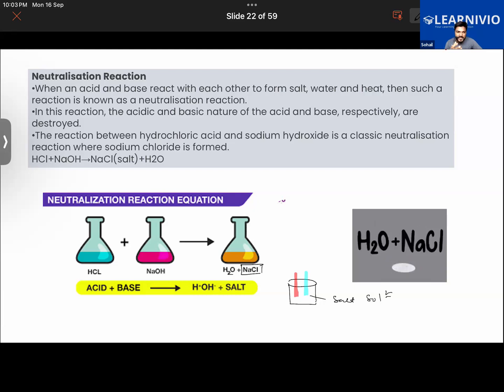Anyways, Abu Bakr and Priyanka, you guys still haven't answered this question. At least one example I'm expecting from both of you. What is the question? The question was, give an example of a neutralization reaction in daily life.